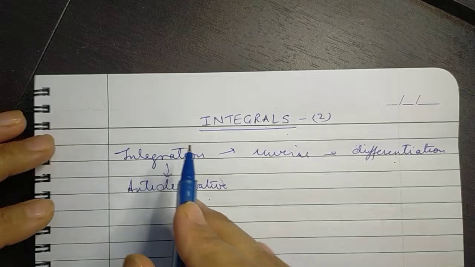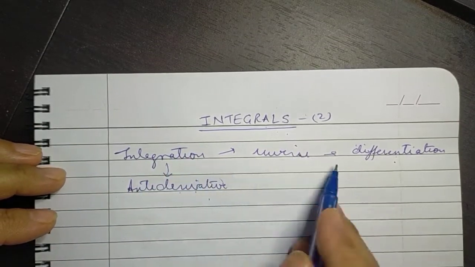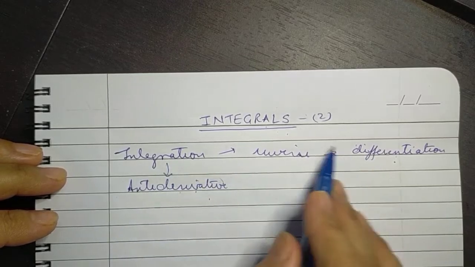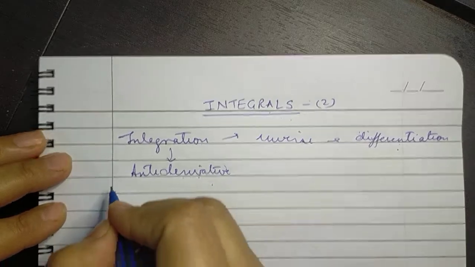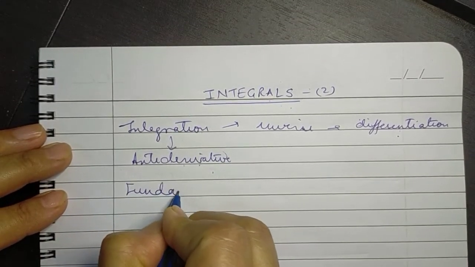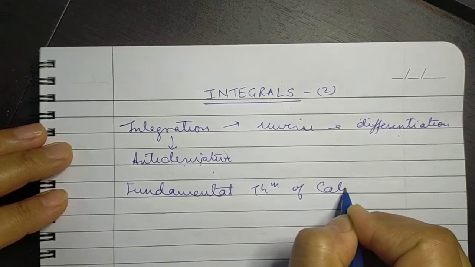Now, the theorem which gives us a link or a relation between these two processes, that is the process of integration and the process of differentiation, is called the fundamental theorem of calculus.